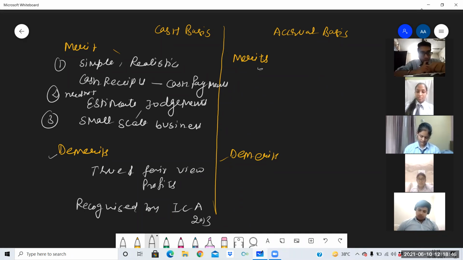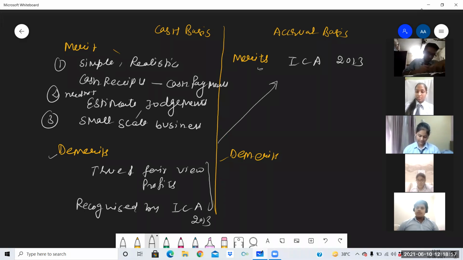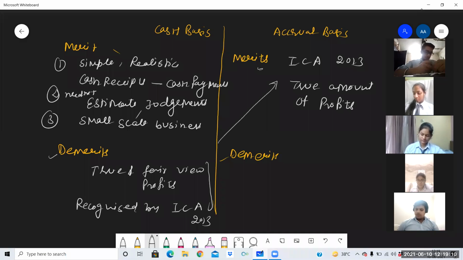Clear? Then merits of accrual basis: whatever the demerits are there, that will become the merits of accrual basis. It is accepted by the Indian Companies Act 2013. It gives the true amount of profit. Why? As all the transactions are recorded, cash as well as credit. Demerit: it is not good for small scale business.